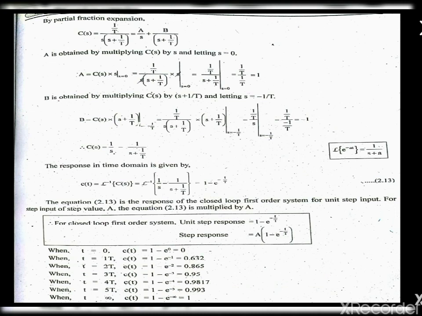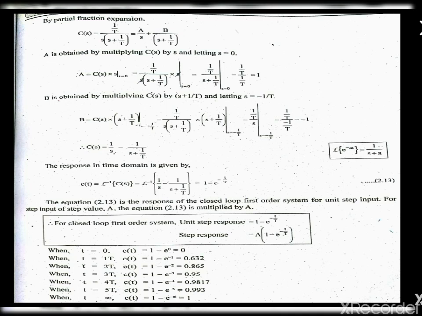Now we are going to take a partial fraction expansion for C of s here. So we are going to split it up as A divided by s plus B divided by s plus 1 by T. Now we are going to obtain the value of A by multiplying C of s by s and letting s equal to 0. By substituting this, we get the value of A as 1.